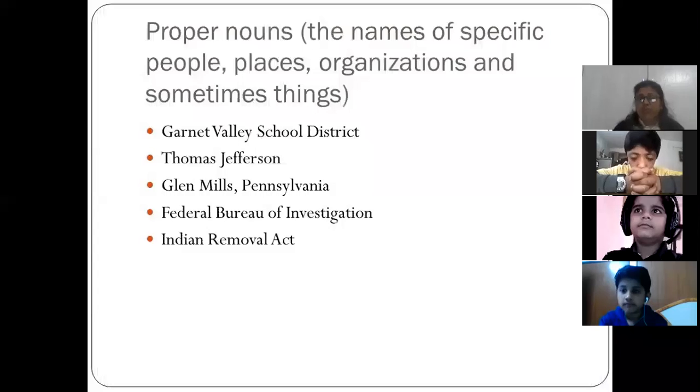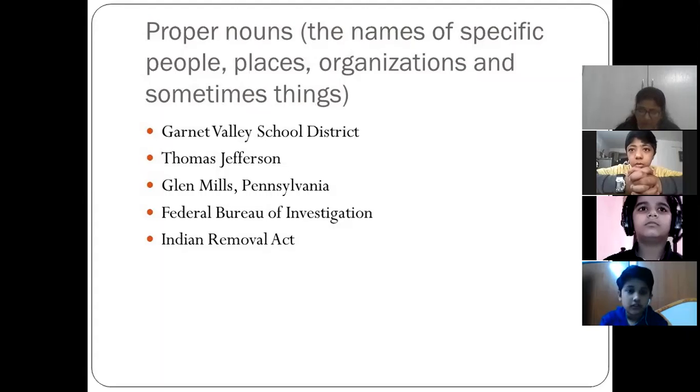Next, capital letter is used with proper nouns like the names of specific people, places, organizations, and sometimes things like Garnet Valley School District, Thomas Jefferson, and so on. You can see all the names, Indian Removal Act. Even we use it for names like Ashok, names of places like Mumbai, Kolkata. So with these we use capital letters.